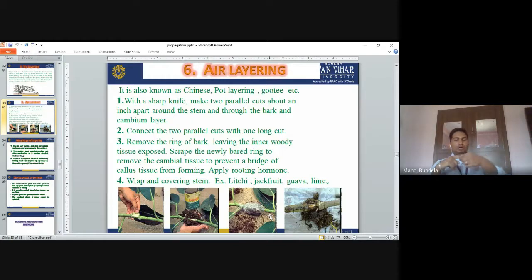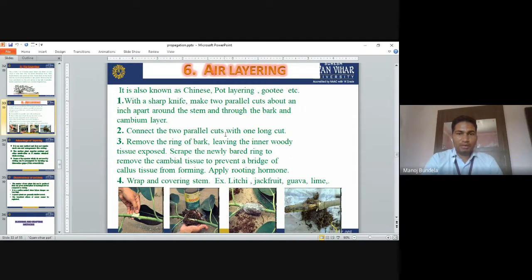Then we have to remove the outer skin. After removing the outer skin, we have to apply rooting hormones, and then we use sphagnum moss and cover it with plastic. So this is the simple method.